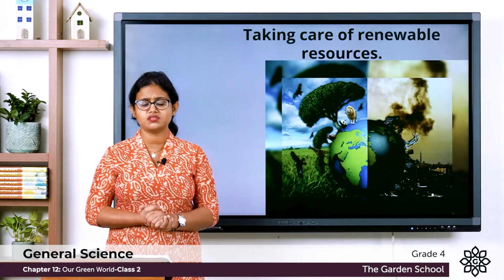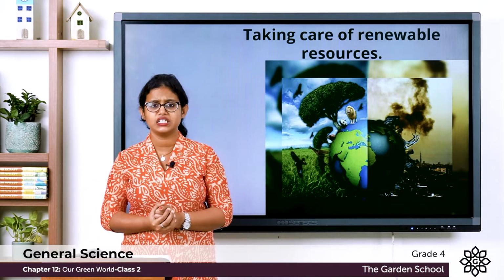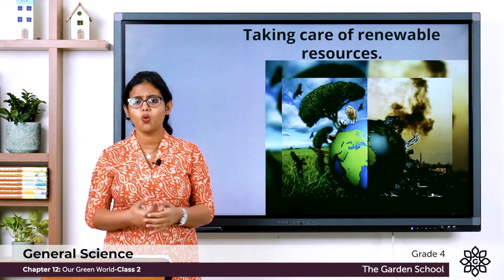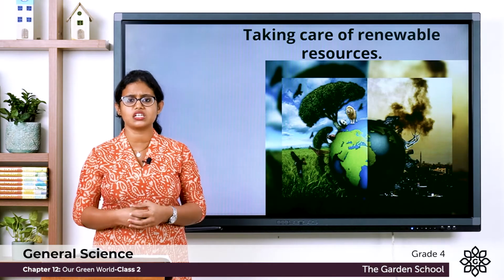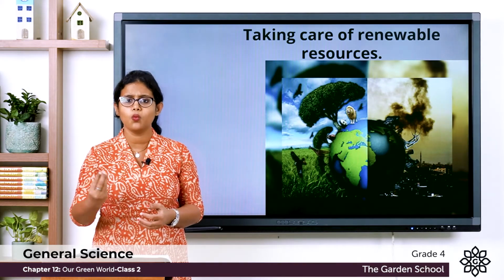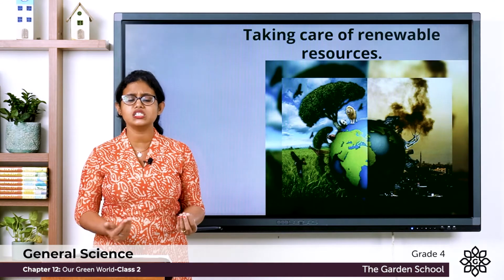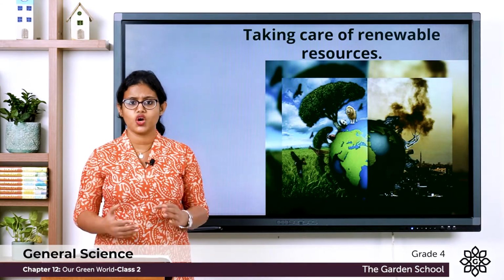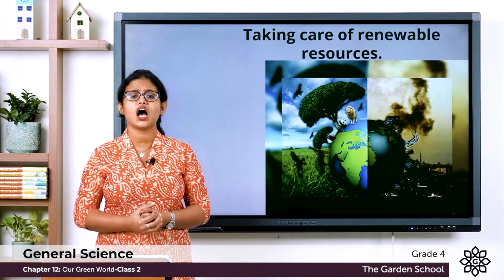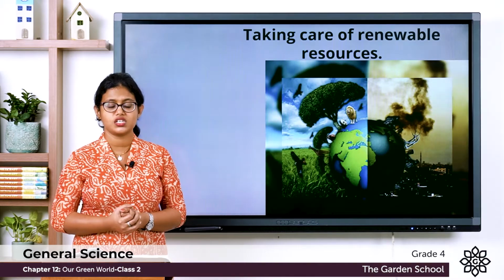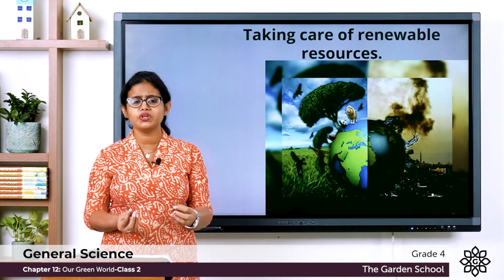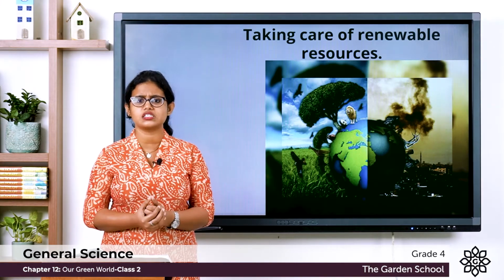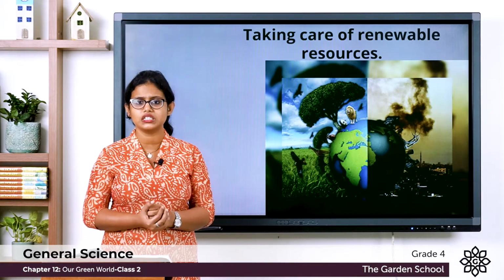So we all know that there are some activities like dumping of waste from home, waste from factories, then harmful gases that are emitted from motor vehicles. All these pollute our environment. These pollute our renewable resources such as air, water, soil, etc. What happens when these harmful gases are emitted from the motor vehicles?